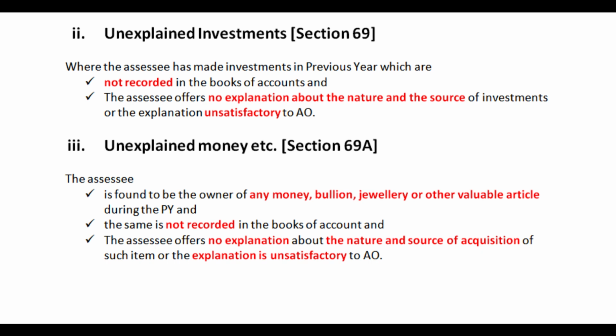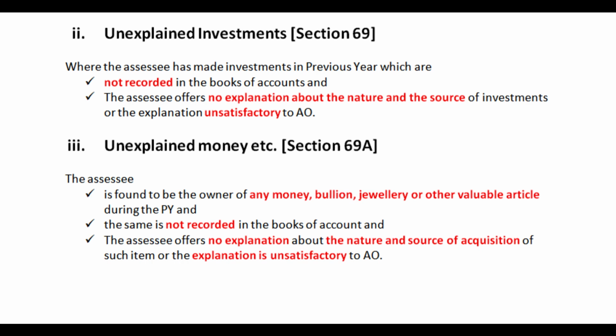Here the assessee has not shown his investments in the books of accounts, but the assessing officer has come to know that the assessee has made investments in the previous year which are not recorded in the books of accounts, and he couldn't offer a proper explanation regarding the nature and source of such investments. Such investments are considered to be undisclosed sources of income subjected to special tax rates.